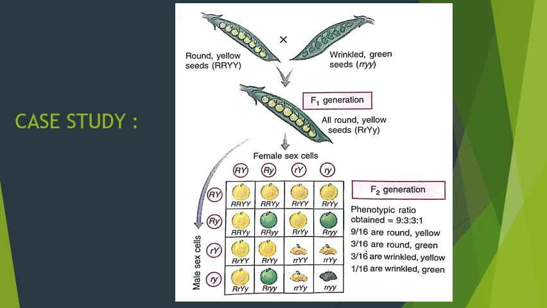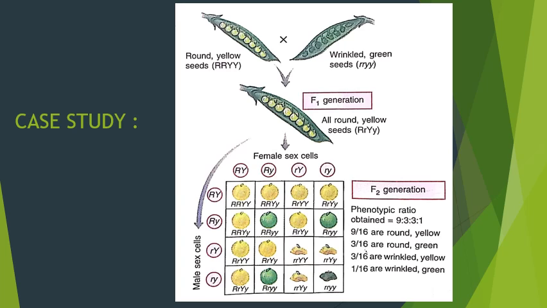Let's do the second row, the gametes for which are capital R and small y. Let's cross it vertically and horizontally. Capital R, small y crossed with capital R and capital Y gives, in the second row, capital R, capital R, capital Y and small y. Then the second one, capital R and small y crossed with capital R and small y, gives capital R, capital R and small y, small y.